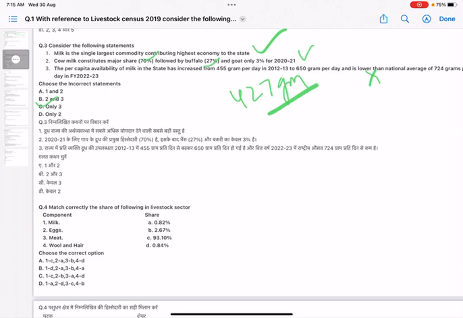Now question number 4. You have to match correctly. You have been given the livestock sector's components, and you have to match their share in the livestock sector. So milk, as I mentioned in the previous question, contributes highest to the economy of the state. So milk has the highest share, that is 93%, eggs have 2.67% share, and meat has 0.82%, wool and hair has 0.84%.